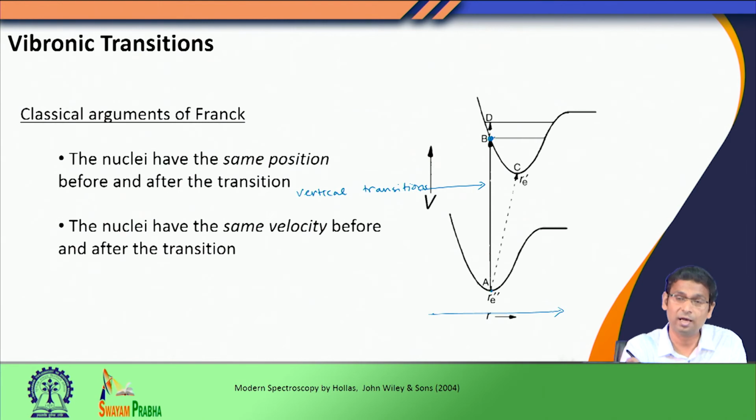Now, when I go to the upper excited state, I hit the upper excited state at one point, shown as B, and I also hit it at a point called D. Now, there is a difference between point B and D. You see, point B lies on the boundary of the upper potential energy. What is so special about the boundary?